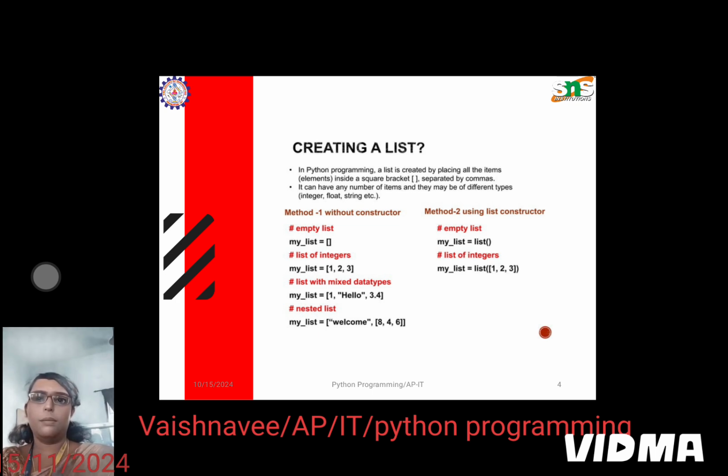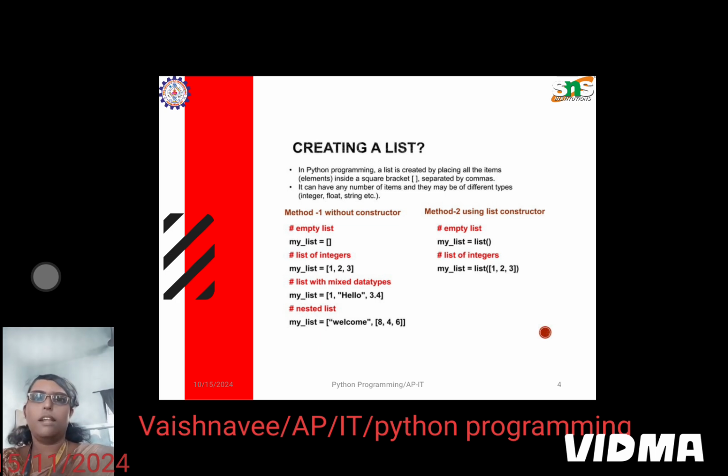Second, we have given 1, 2, 3, that is a list of integers. And third, we give a list with mixed data types. For example, 1 is an integer, hello is a string, and 3.4 is a float. This is said to be mixed data types. Next is the nested list, that is, a list within another list.